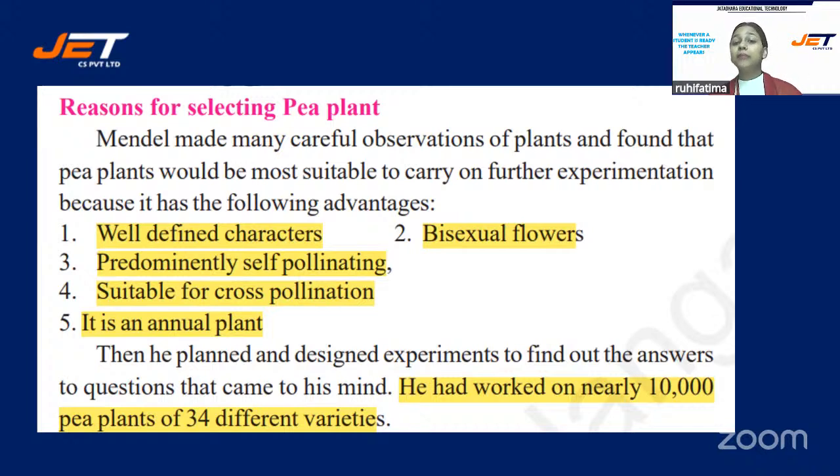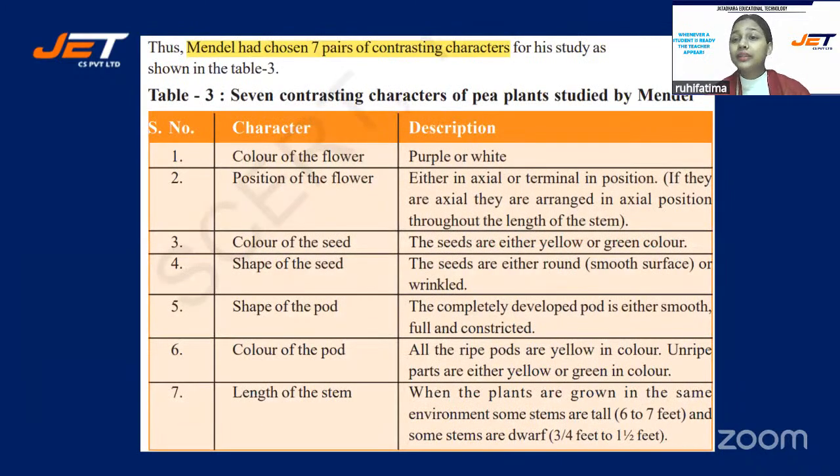Then he planned and designed an experiment to find out the answer to the question that came to his mind, how variations are transferred from one generation to another. He worked on nearly 10,000 pea plants of 34 different varieties. Mendel had chosen 7 pairs of contrasting characters. What does 7 pairs of contrasting characters mean, students? Suppose one character you are selecting is the height of the plant.